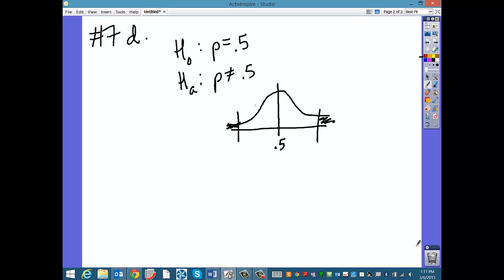Your p-hat's going to be 0. It's going to be all the way over here. So it looks like we're only looking at this tail, but the wording of the question also says, how many times in a row would you have to lose in order to be pretty sure that this friend can control the toss? Well, control just means that the probability will not be 0.5. That's what control means. So if your friend can control it, it would really be either tail.